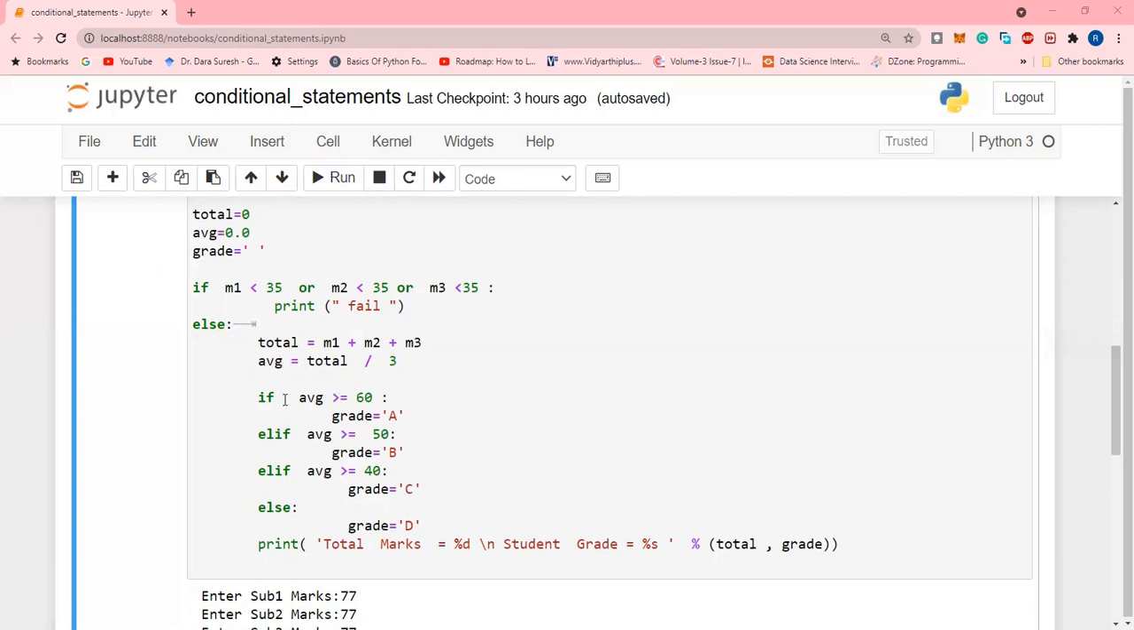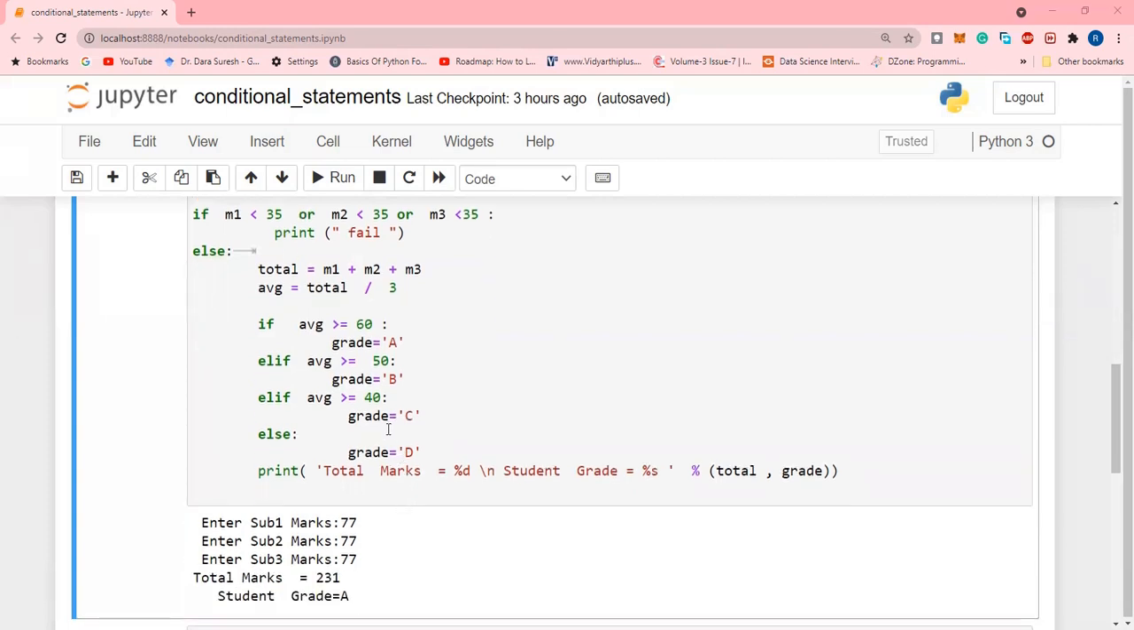Now again we are using the if-else statement to determine the grade of the student. If the average is greater than or equal to 60, then the grade assigned to the student is A. If it is greater than or equal to 50 and less than 60, then the grade assigned is B. If it is greater than 40 and less than 50, then the grade assigned is C. Otherwise, the grade is D. That means for a value greater than 35 and less than 40, the grade will be D.